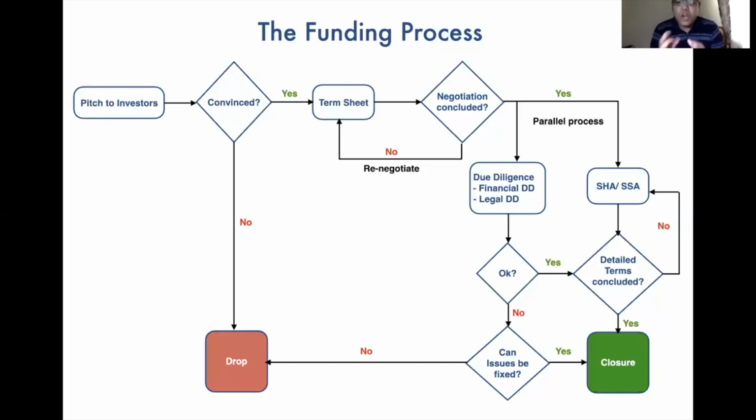If we don't agree, can the issues be fixed? What is the lethality of the issues? If the issues are really lethal, then we will not do the deal and we'll drop it. If it is still fixable, then we will go ahead and do the closure. So even after the term sheet is concluded, a deal can still get dropped because there are certain issues which can never be fixed.